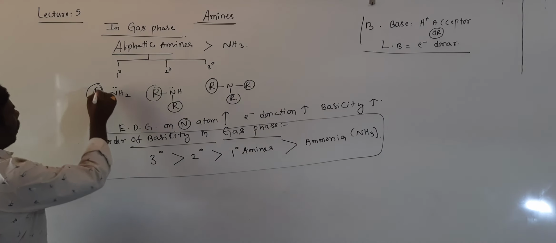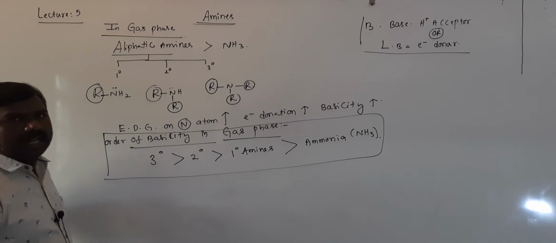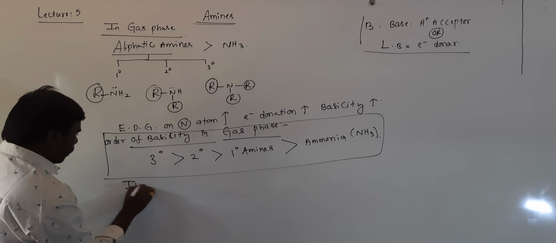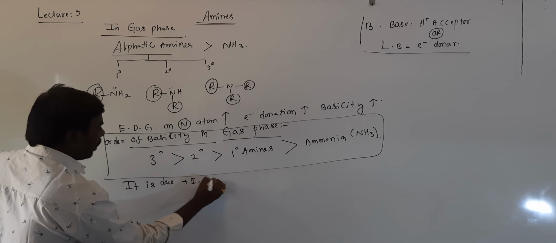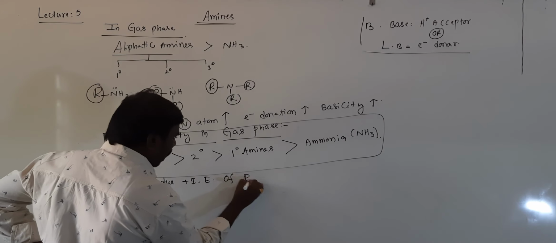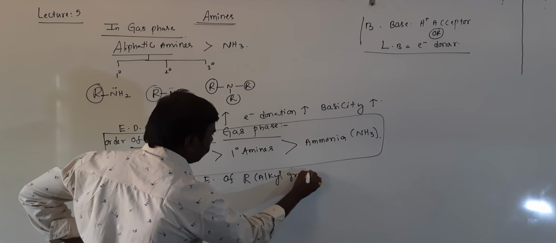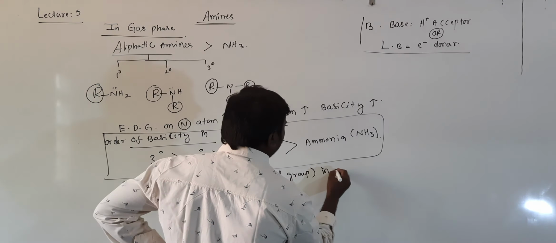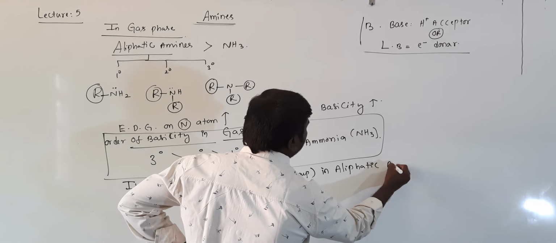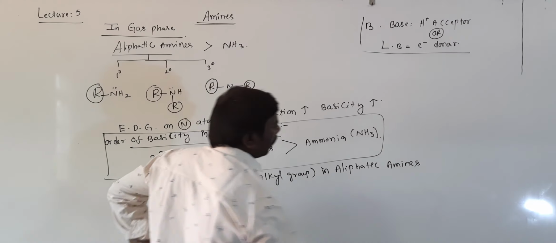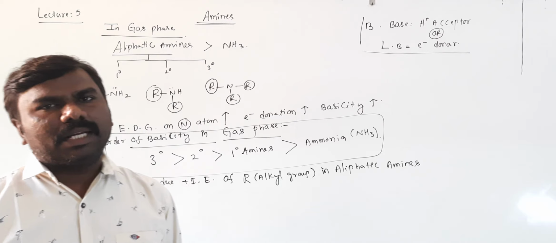Reason: the alkyl group is an electron donating group. Donating means due to the plus I effect, the plus IE of the alkyl group in aliphatic amines.